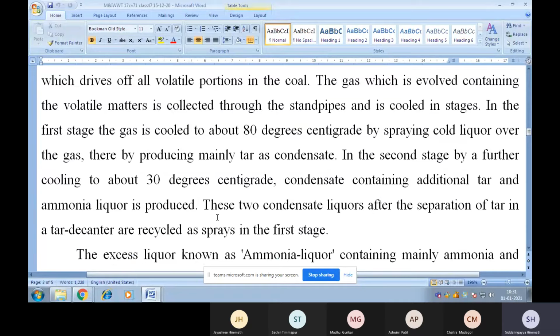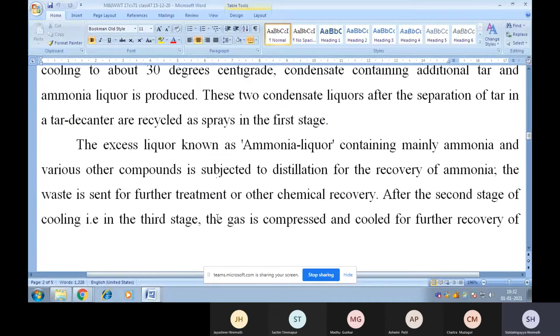In the second stage, by a further cooling to about 30 degrees centigrade, condensate containing additional tar and ammonia liquor is produced. These two condensate liquors, after separation of tar in a tar decanter, are recycled as sprays in the first stage. The excess liquor, known as ammonia liquor, containing mainly ammonia and various other compounds, is subjected to distillation for the recovery of ammonia. The waste is sent for further treatment or other chemical recovery.